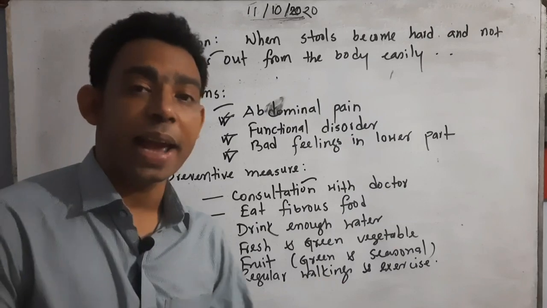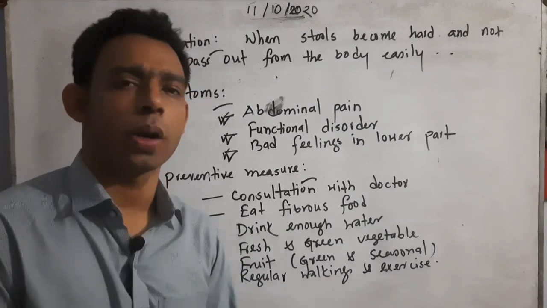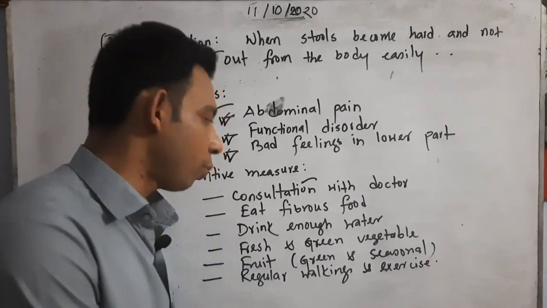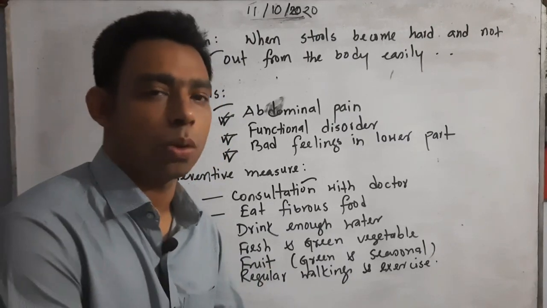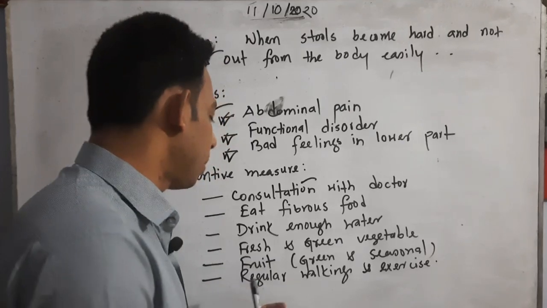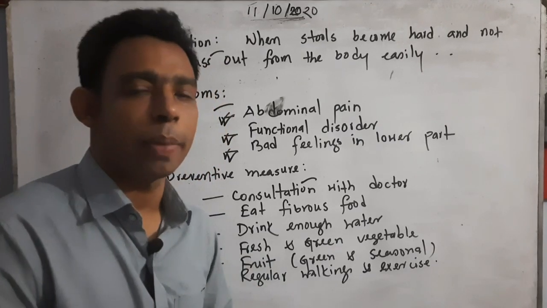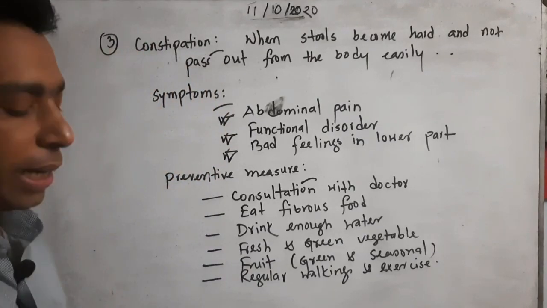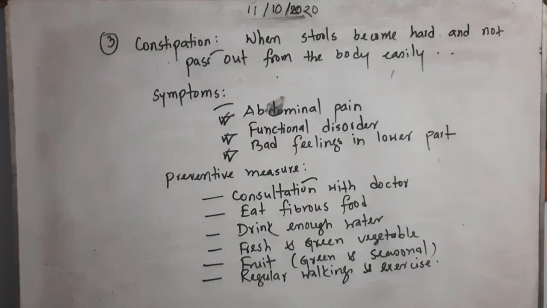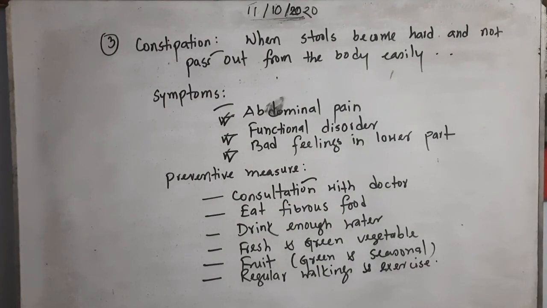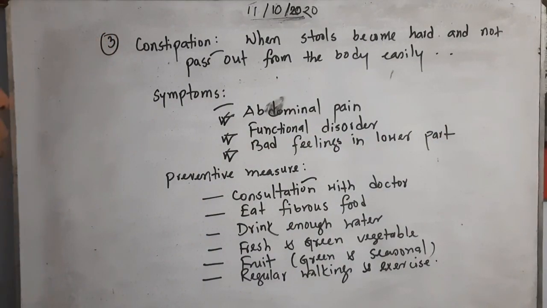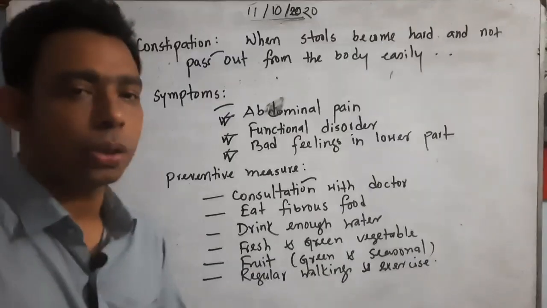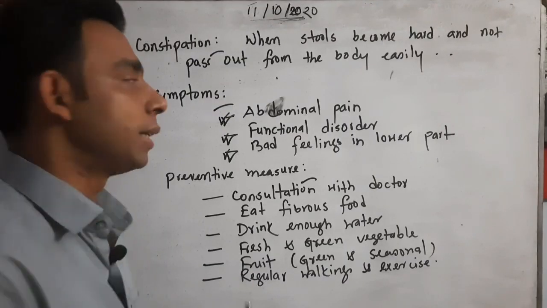Fruits like green and seasonal, many fruits: papaya, orange, apple, mango, jackfruit, whatever seasonal fruits can come out. It's very important for passing out the stools properly. And preventive measures, regular walking and exercise can make you healthy, sound health for maintaining passing the stool and overcoming this constipation problem. Okay, so I think you understand another disease like constipation, and hope it will make sure that you are completely done with it.